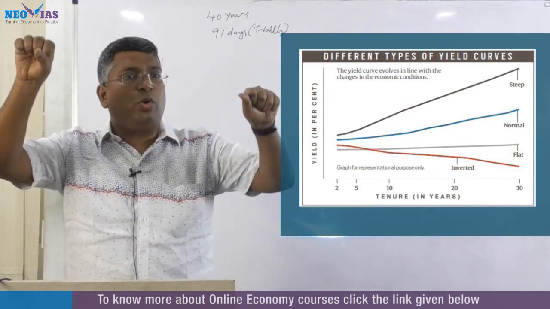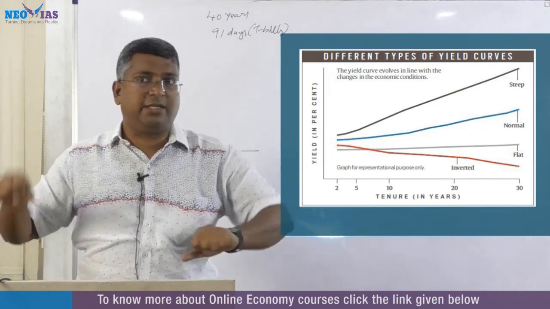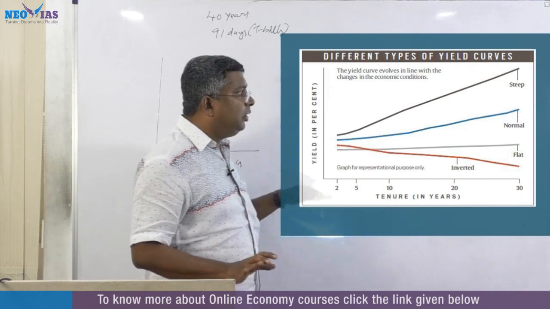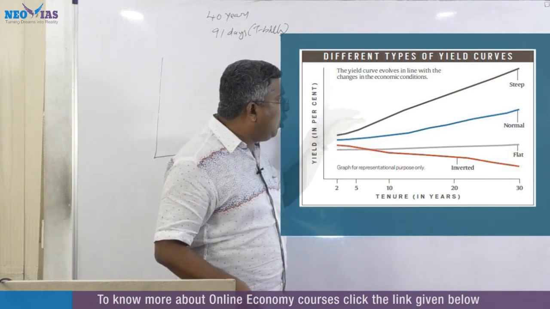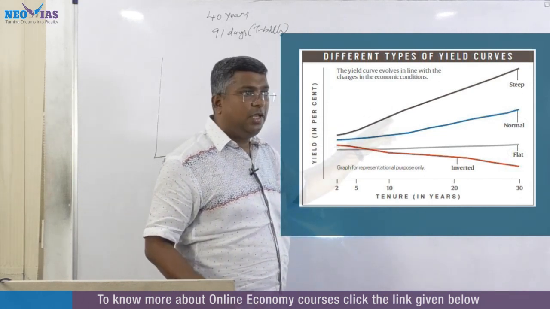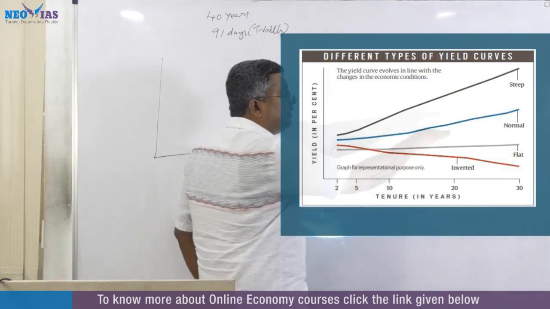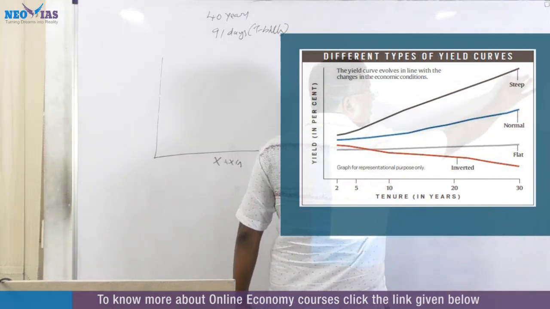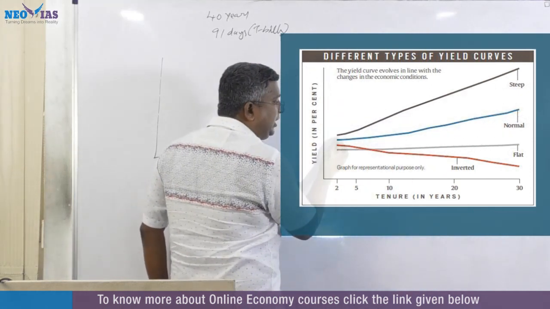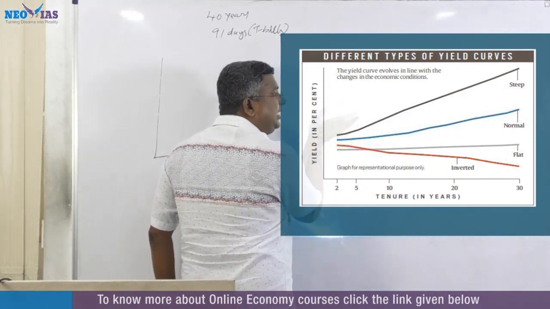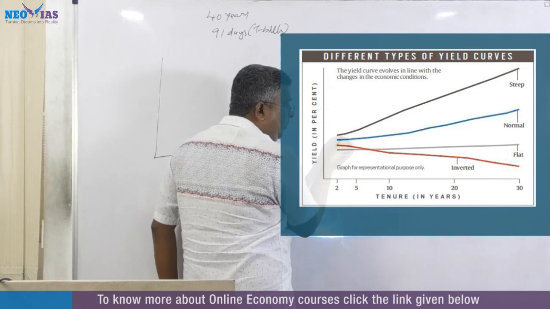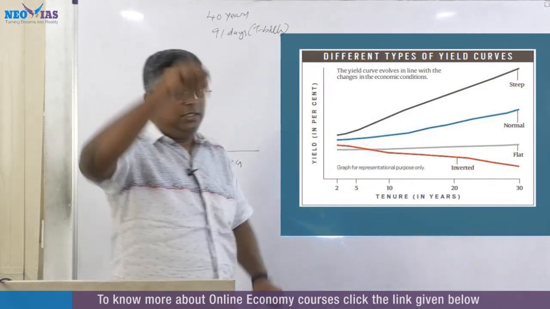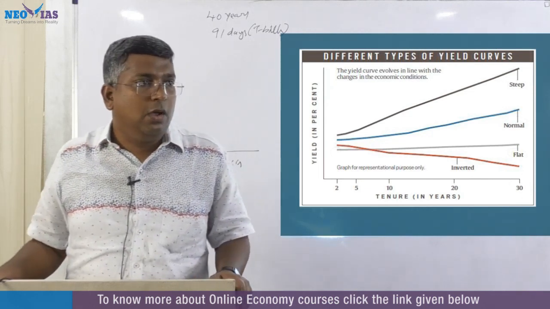So this is done through an operation called Operation Twist. That's our next current affairs topic. In Operation Twist, we will try to normalize this yield curve. In order to normalize the yield curve, we will try to bring down the yield of the longer tenure, and increase the shorter one, so we are actually flattening it a bit. This one will increase a bit and this one will decrease a bit. This operation is what is called a twist.